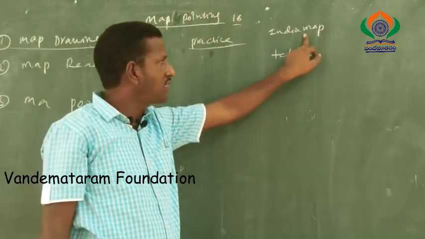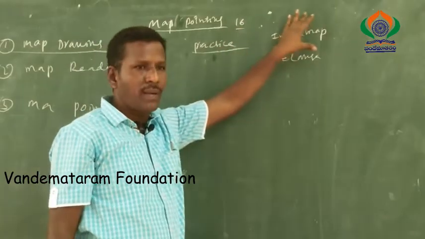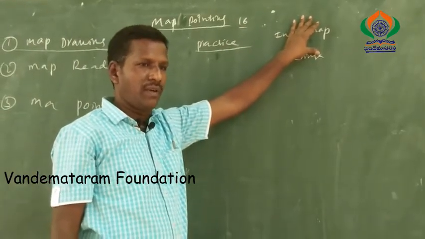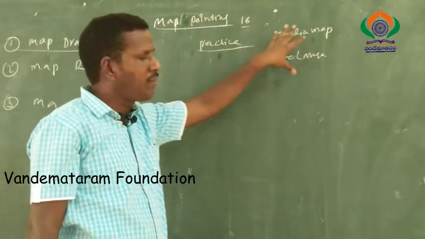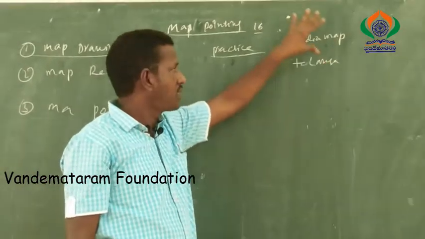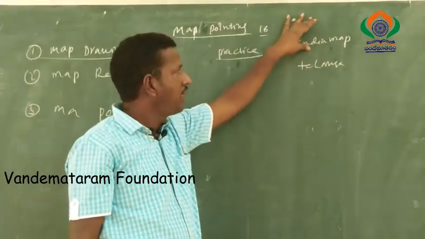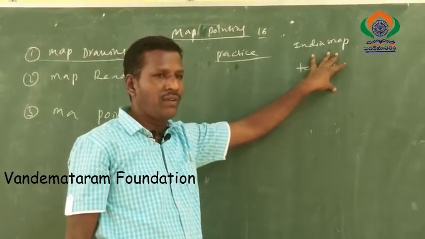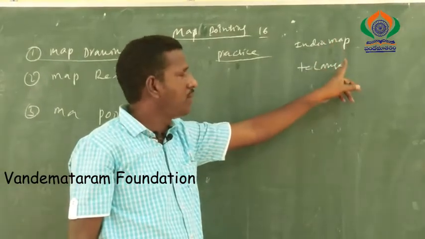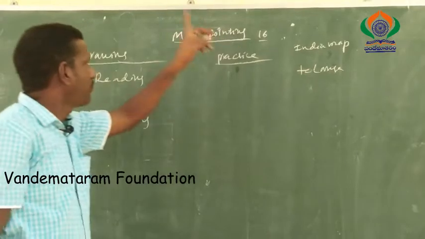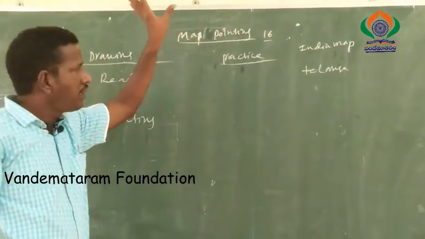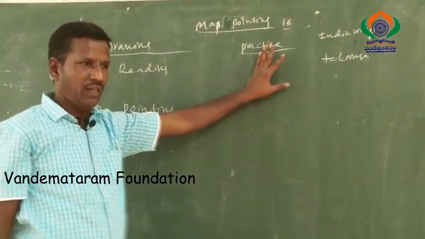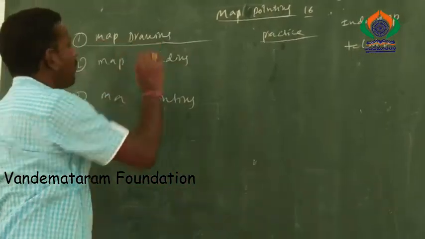The examiner gives a simple question: draw the outline map of Telangana. In paper 1 and paper 2, the first is draw the outline map of India, and the second one is draw the outline map of Telangana. Every student must and should try until your practice is over. So that is map drawing.